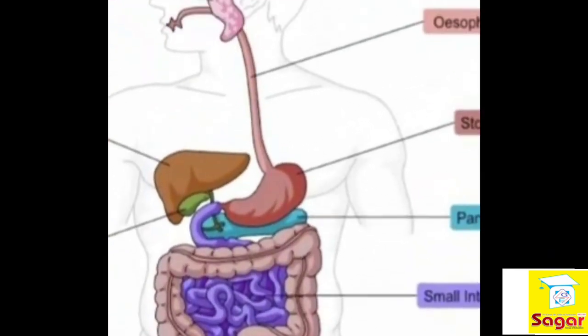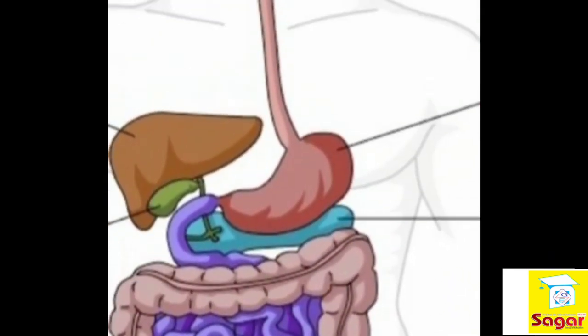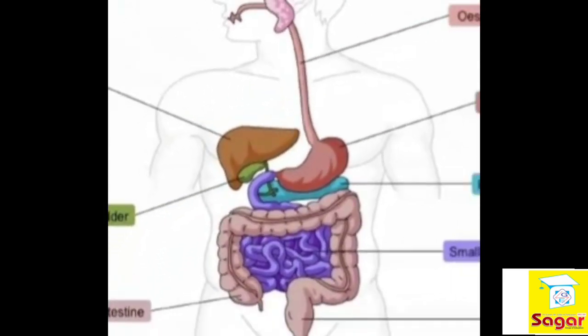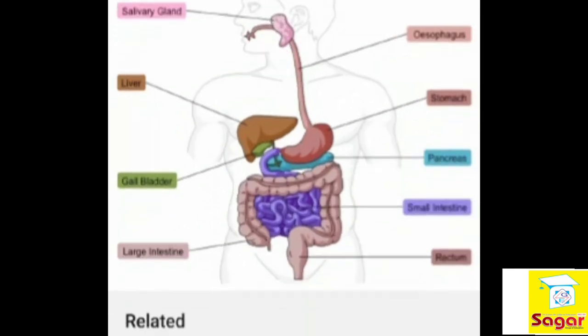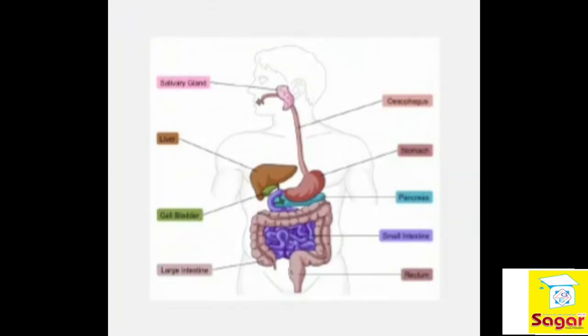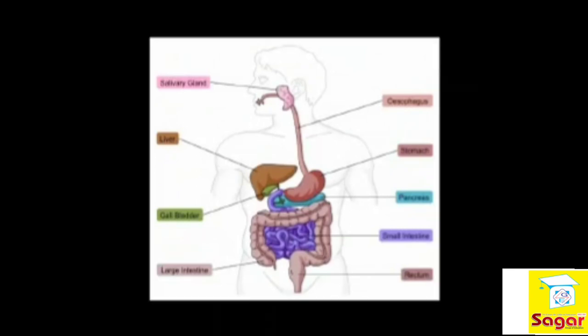As you can see in this image, this is the small intestine. The small intestine is made up of three segments: the duodenum, jejunum, and ileum. The small intestine is a long tube loosely coiled in the abdomen. And you will ask, what is the abdomen? It is the area downward from the stomach.